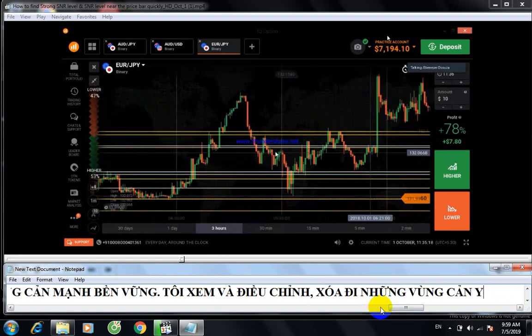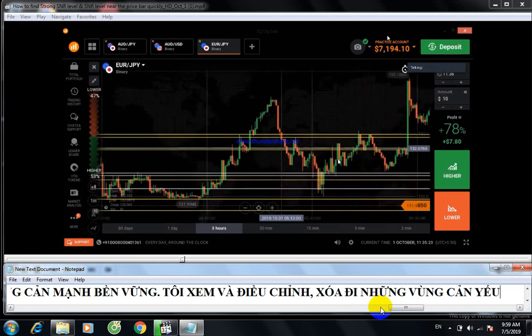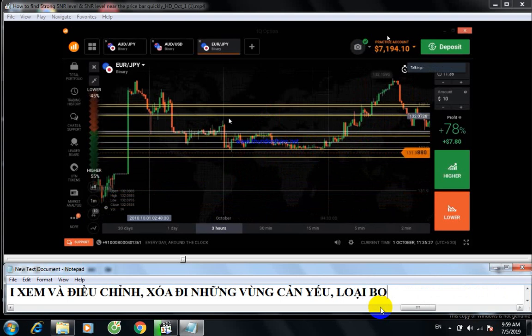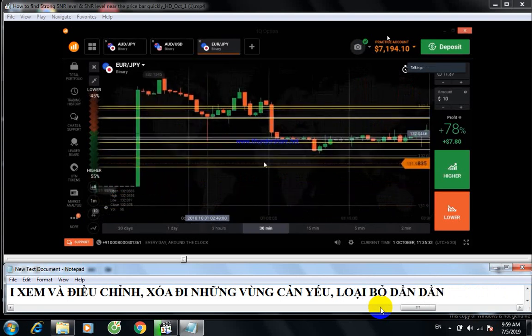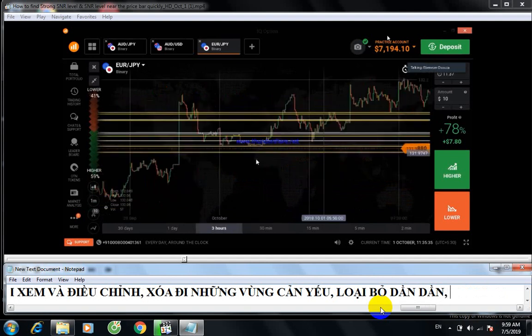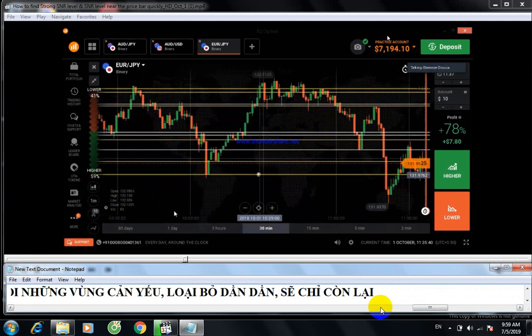This one is also working, right? This is the breakout. This one is a breakout. It reversed from the same level. Breakout. I think these two are strong levels. I'm removing all these other levels.